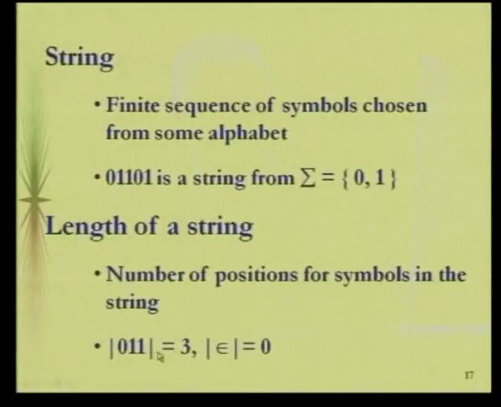So that is the definition of the length of the string. Here is an example, 0, 1, 1, the length is 3. Epsilon is a notation used for describing the empty string. Epsilon by default is not a symbol. It is a notation used for defining the empty string. There is no position for storing any symbol in the empty string, so the length is 0 here.